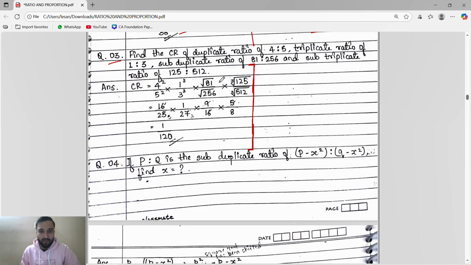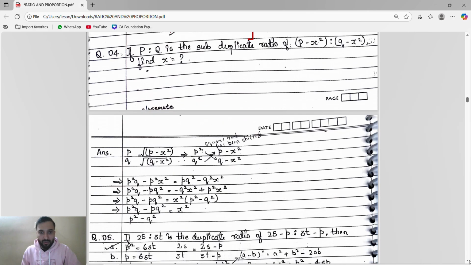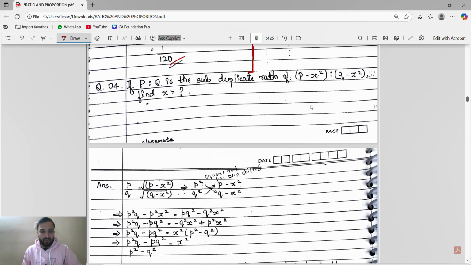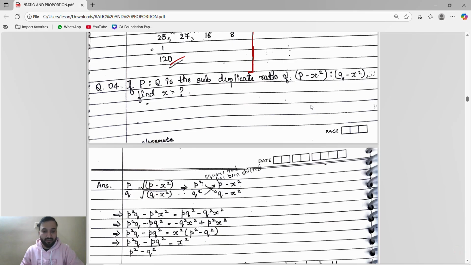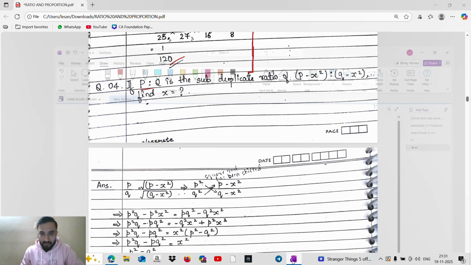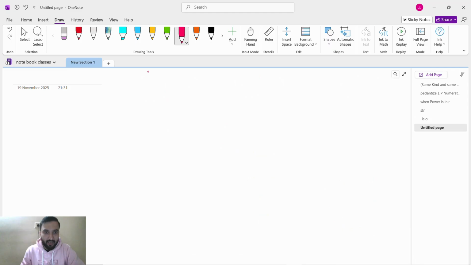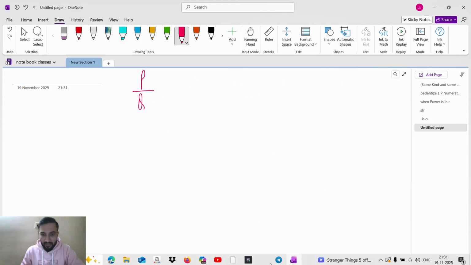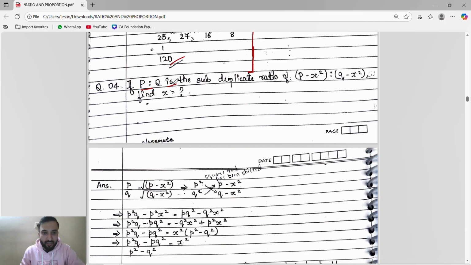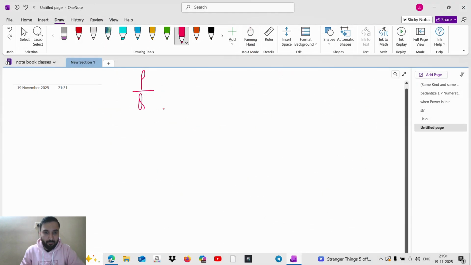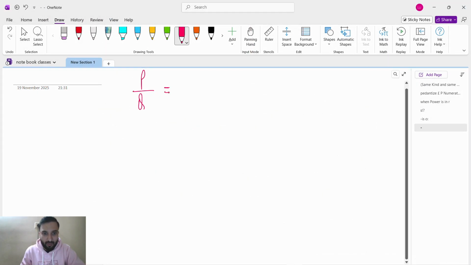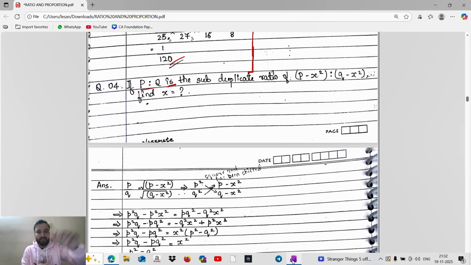I hope this is a homework, guys. Try this. Okay, solution is here only. You will get the answer. Okay, now see, this is an important question. So see here, they said P by Q. P by Q means what? P by Q means equal. Okay, see, understand, very important question.